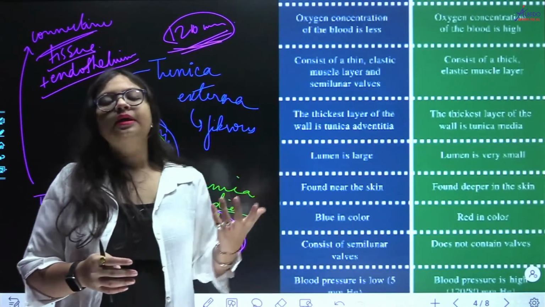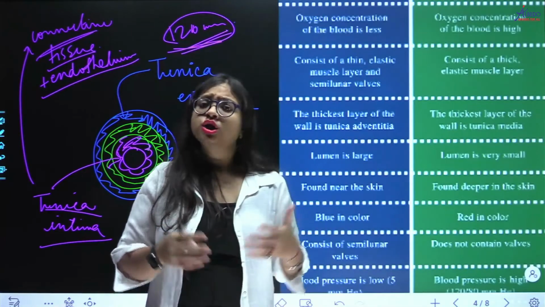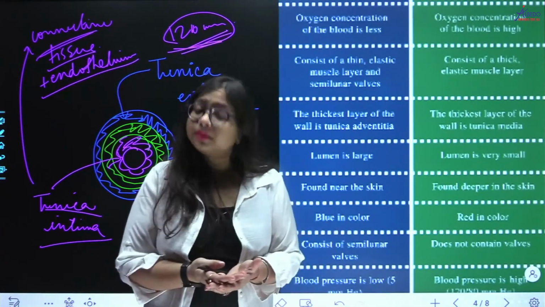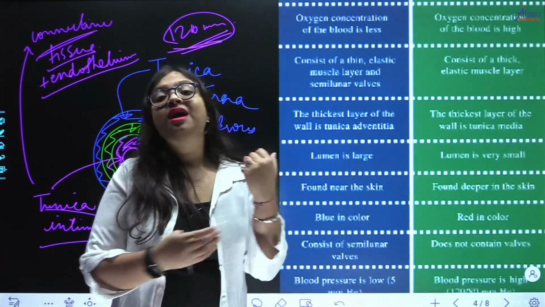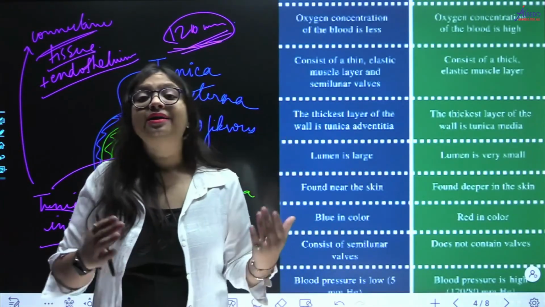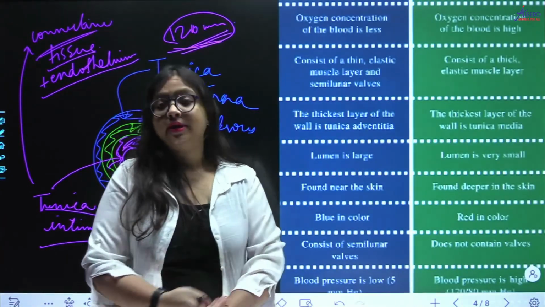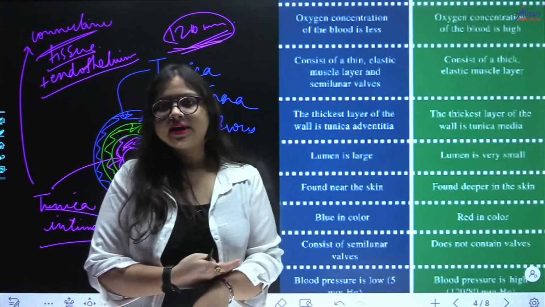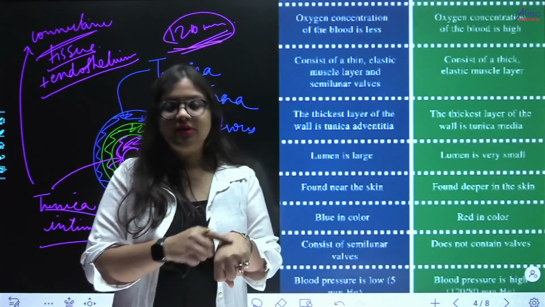Think about what is more precious to you, oxygenated blood or deoxygenated blood? So obviously oxygen carrying blood will be more important to you. Because of that, arteries are well protected in your body and they run deep inside your body, right? They always run deep inside your body. But veins are superficial, right? Veins are superficial, you can see them through skin, right?